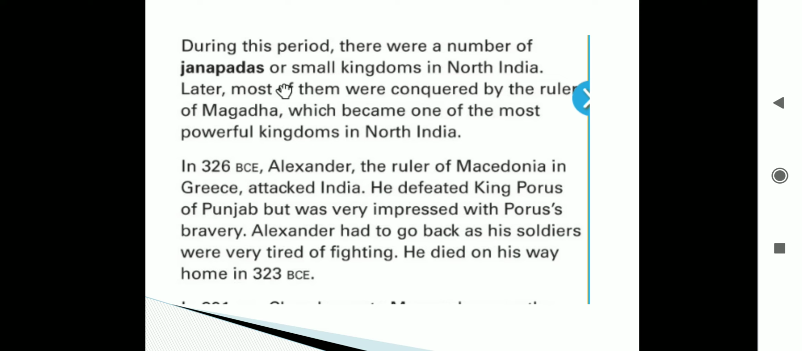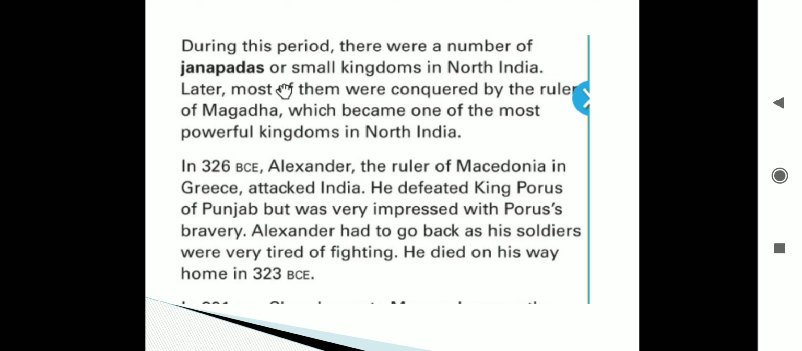Now, during this period, there were a number of Janapadas or small kingdoms in North India. What are Janapadas? Janapadas are small kingdoms in North India. They were the small kingdoms during this period.